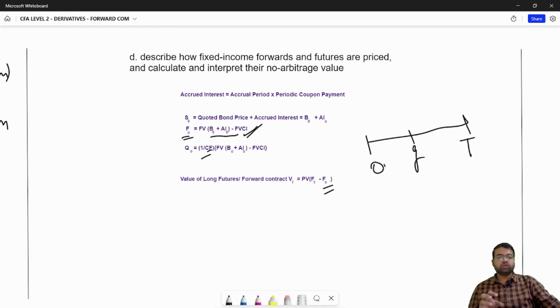You are willing to buy the underlying at a price of F naught at time T. But at point G, someone else comes and enters into a forward contract, and they are willing to buy it at price G. So the value that you are getting from holding the contract is the difference between these two prices and their present value. So the value of the contract at T is equal to the present value of the difference between the forward prices that you calculated.